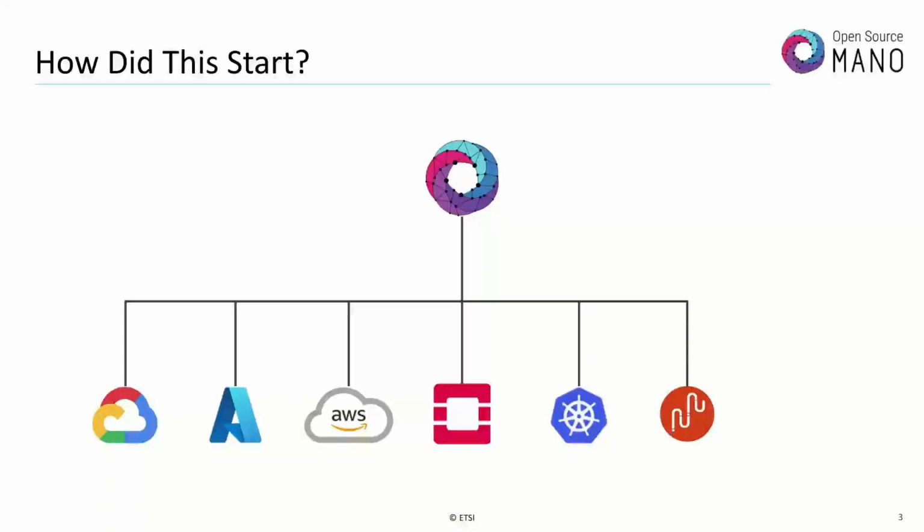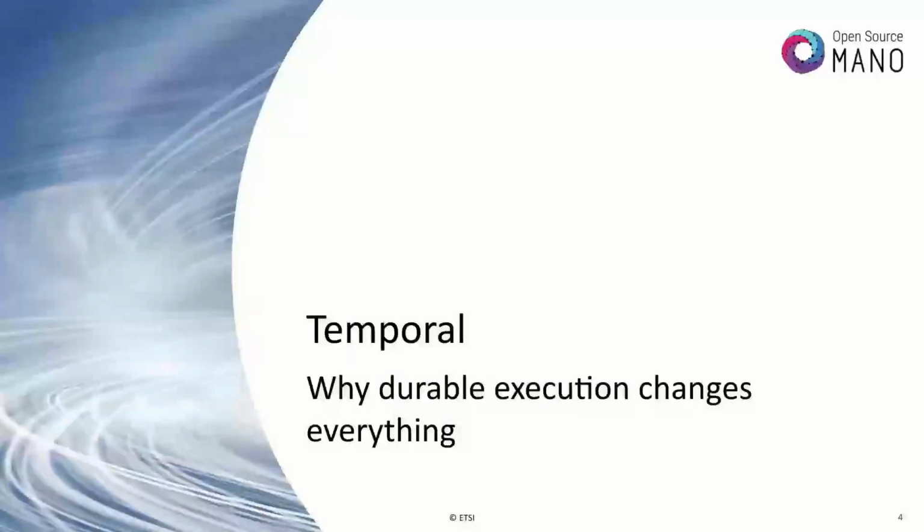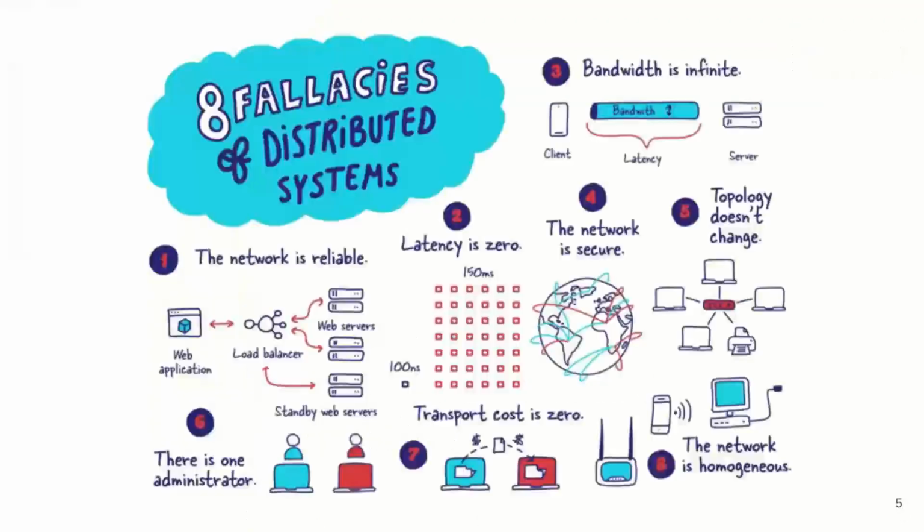And we could look at some of the ways we could organize code in OSM to prototype some ways of paying down a little bit of our technical debt, as well as exploring this concept of a PaaS plugin. Enter Temporal. Or as their tagline in their introductory slide deck says, why durable execution changes everything.